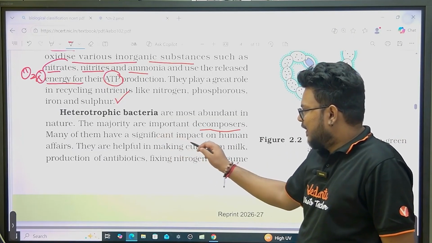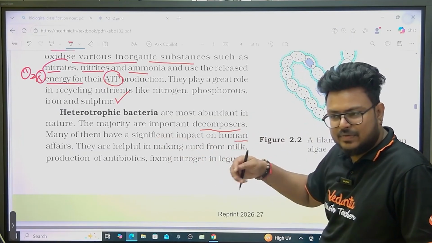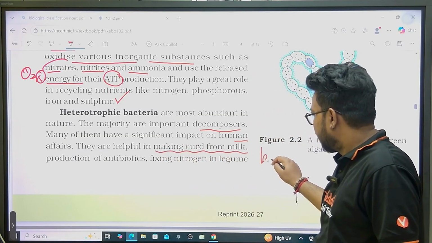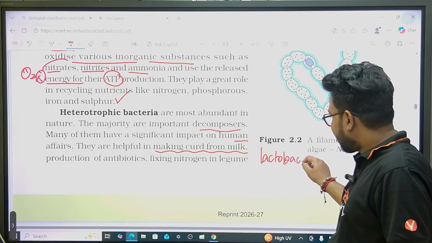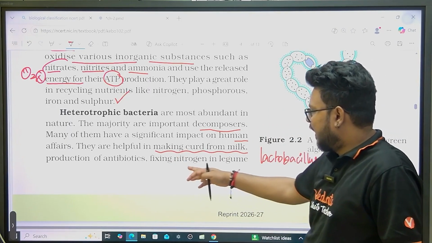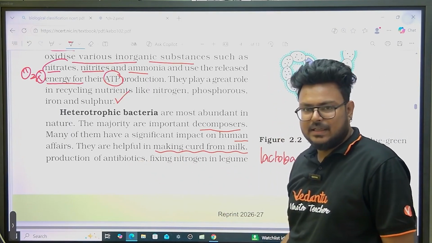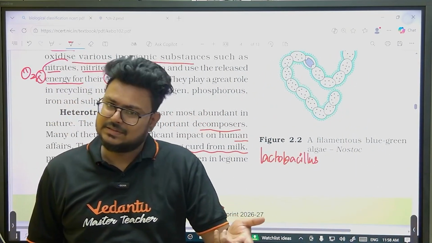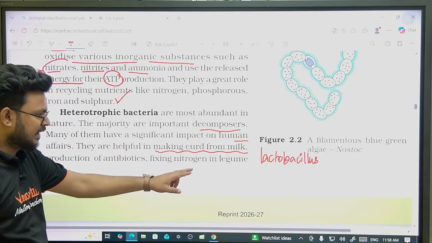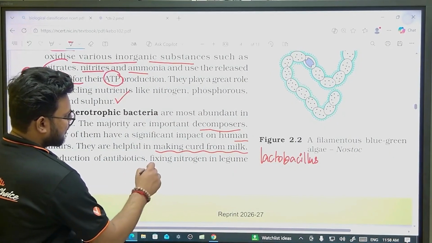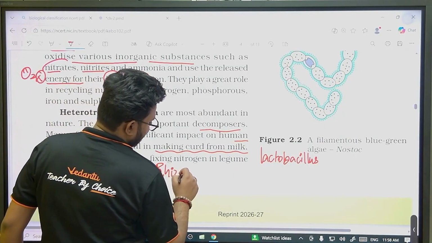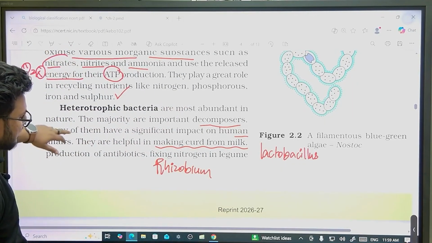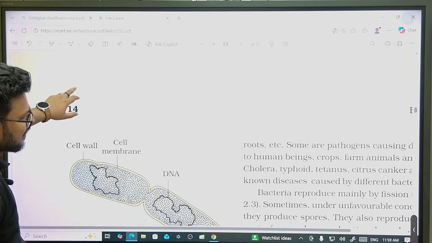Many of them have significant impact on humans. These are the benefits of bacteria. The first is what? Lactobacillus, it helps in the formation of what? Curd. Then we have production of antibiotics. We can take the example of Streptococcus, which can produce antibiotics. Fixing nitrogen in legumes: Rhizobium, you can take as an example. Basic things from NCERT you can go through.